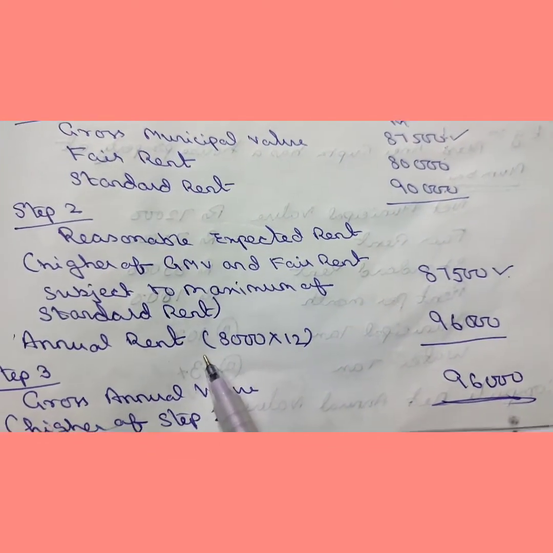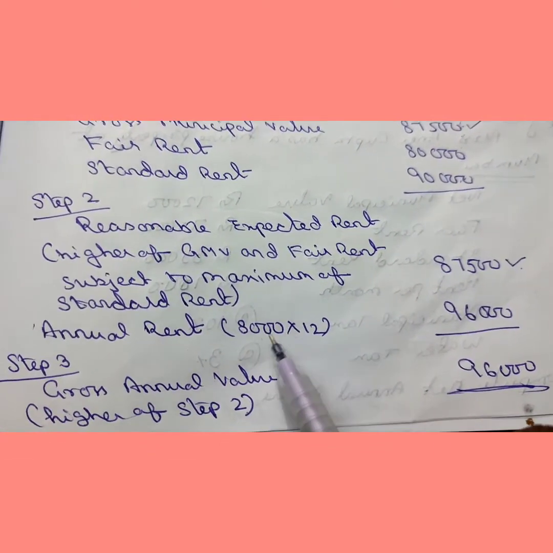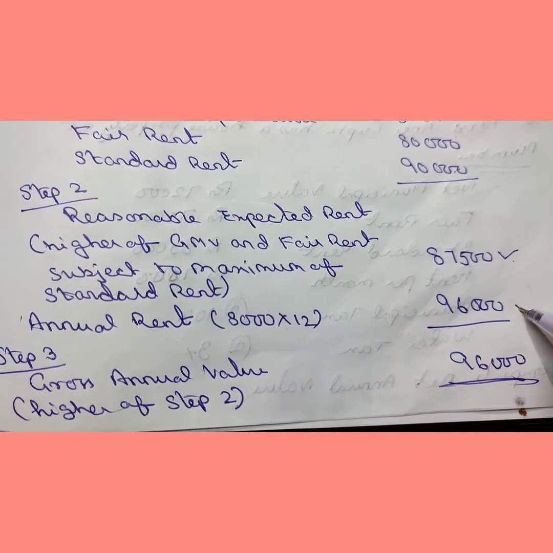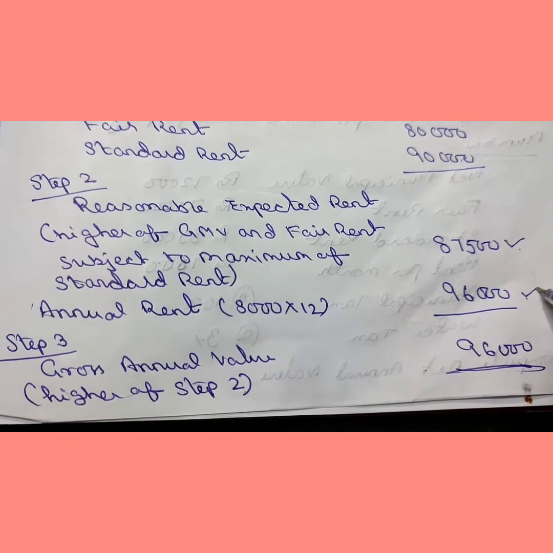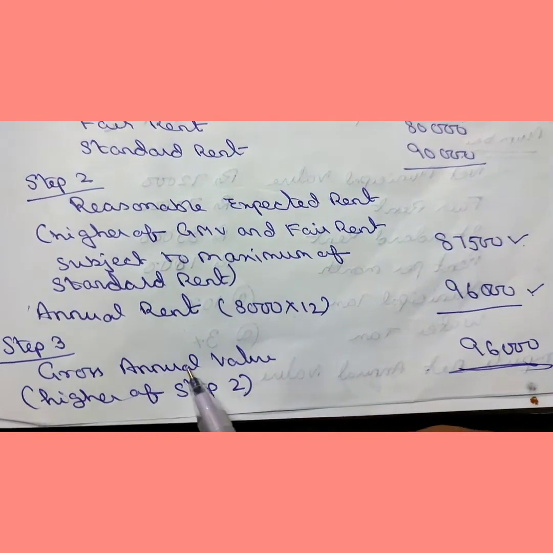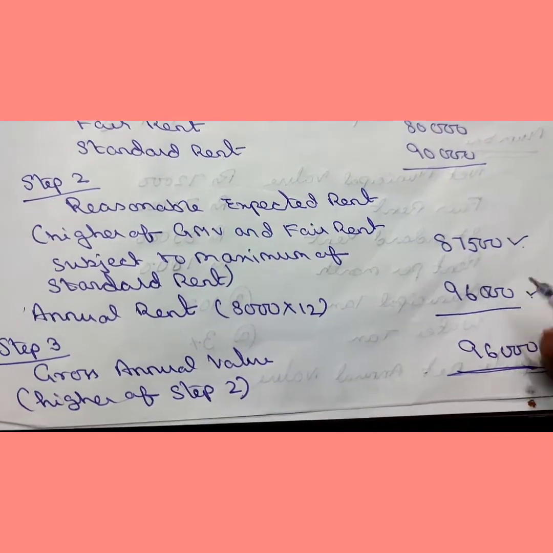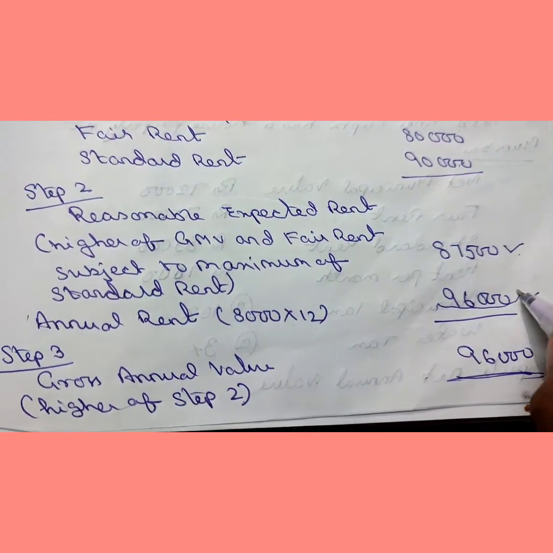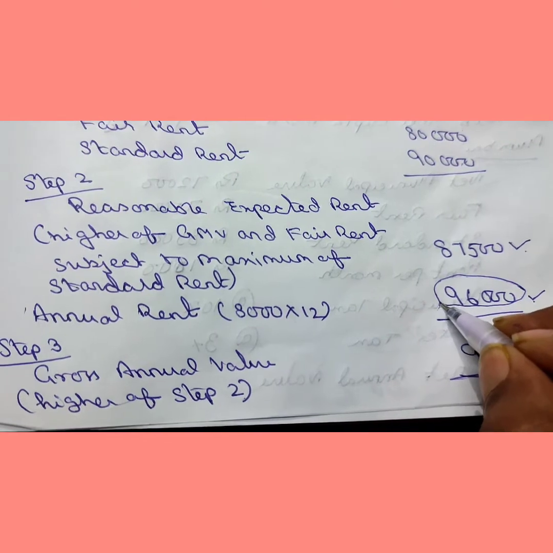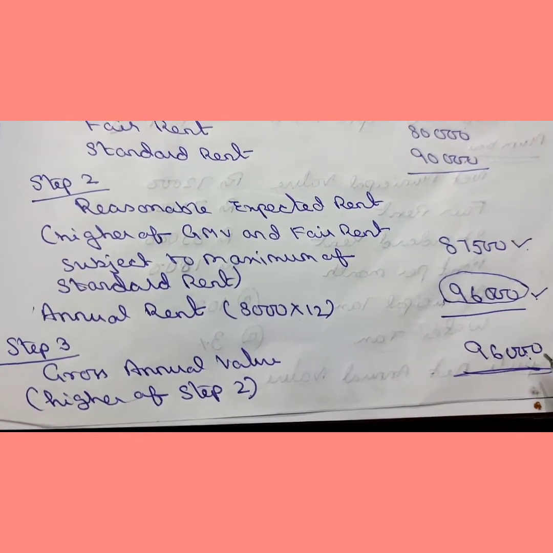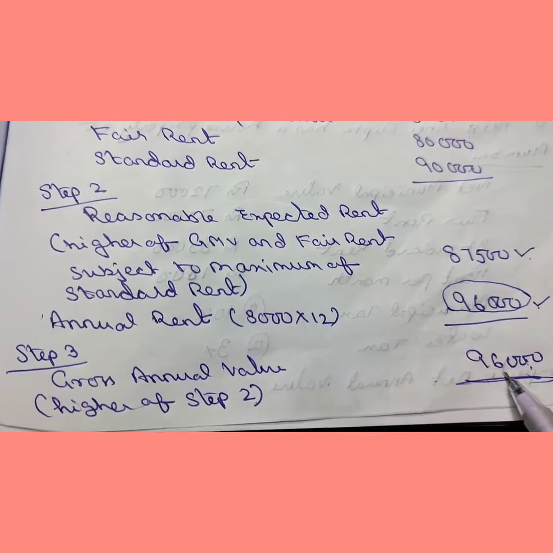Annual rent given in the question 8,000 per month. So 8,000 into 12, 96,000. 96,000 is our annual rent. In case of step 3, gross annual value is higher of step 2. So higher of step 2, this is the higher portion. So this is the gross annual value. So we have calculated gross annual value.